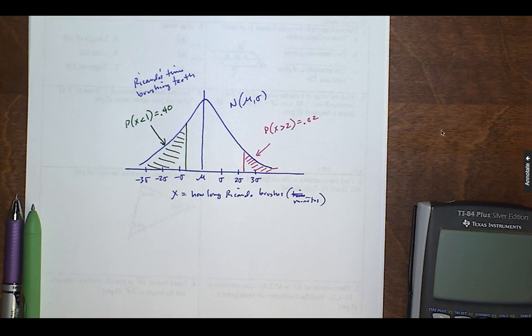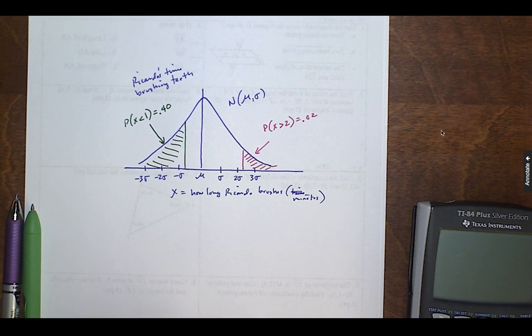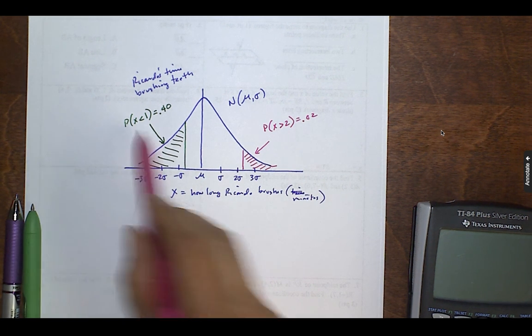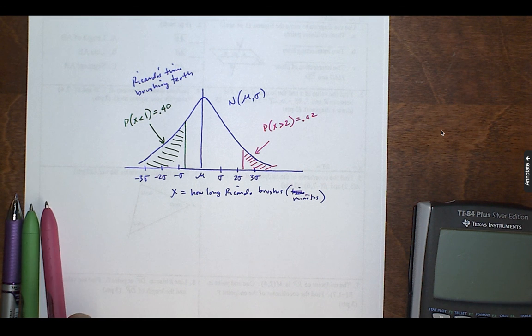Okay, and our job is to find mu and sigma. How are we going to do that? Well, we can figure out the critical values for z pretty easily. We can convert these x's into z's. We know how to do that, right? To convert an x to a z, that's just standardizing, right? So let's just standardize this entire distribution.